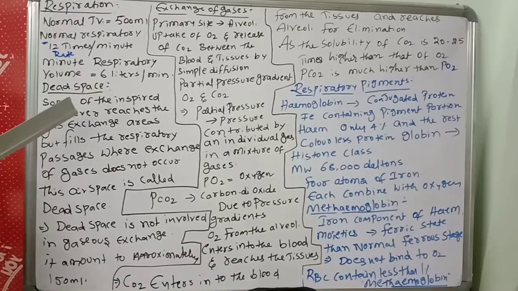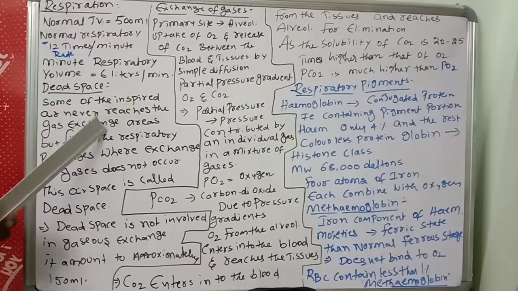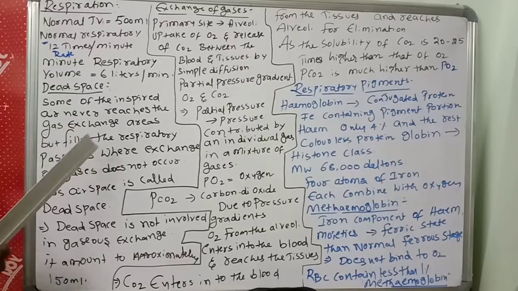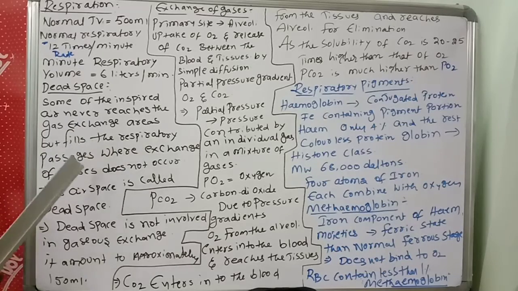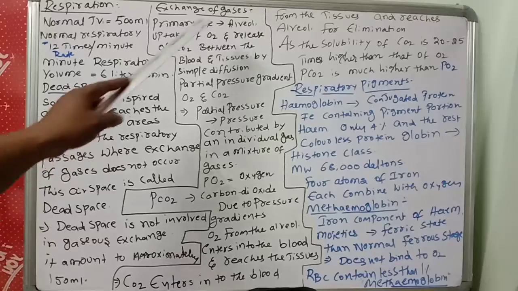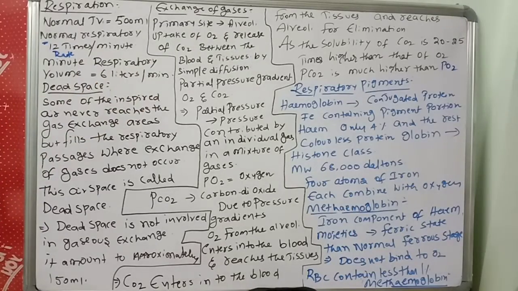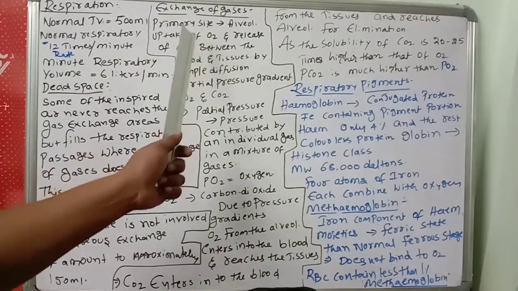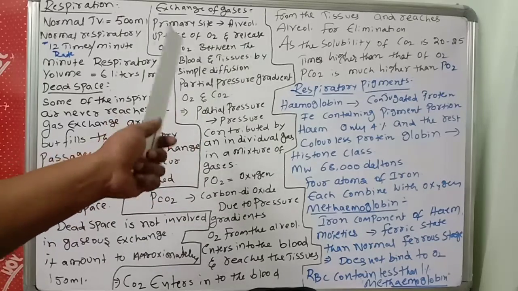Some of the inspired air never reaches the gas exchange area but fills the respiratory passages where exchange of gases does not occur. That space is called dead space. Dead space is not involved in the gas exchange, and it amounts to approximately 150 ml. The primary site of exchange of gases is the alveoli, where uptake of O2 and release of carbon dioxide between the blood and tissue occurs by simple diffusion.